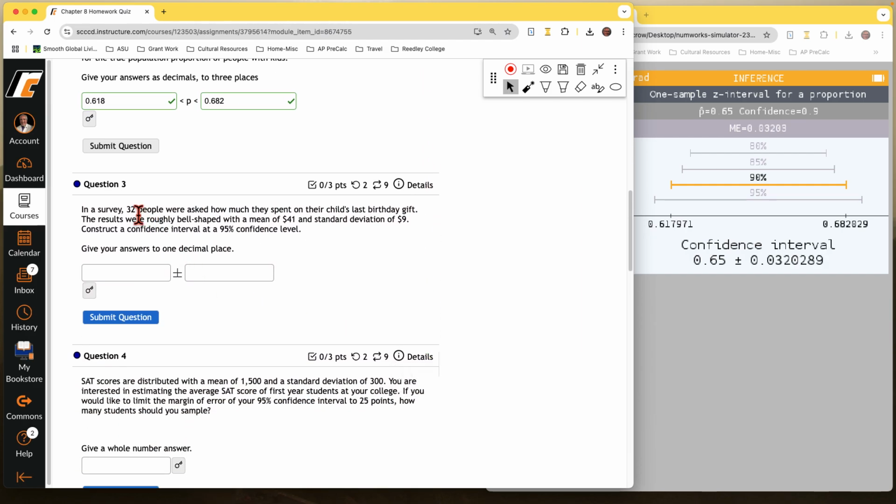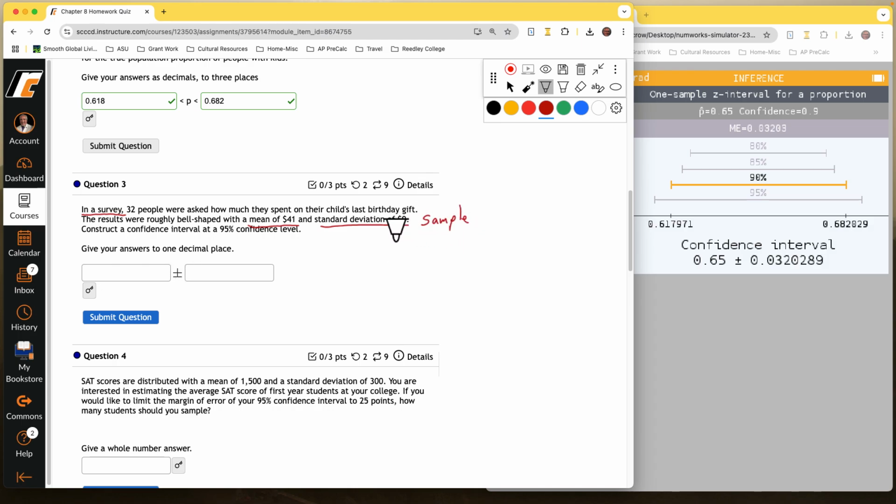In a survey of 32 people, 32 people were asked how much they spent on their child's birthday gift. I won't read all of it, but we've got a mean in here. So it's not a proportion, we're dealing with a mean. We've got a standard deviation. Key part: is this standard deviation from a sample or is it from the population? Well, they're saying it's a result of the survey. So this is a sample standard deviation.